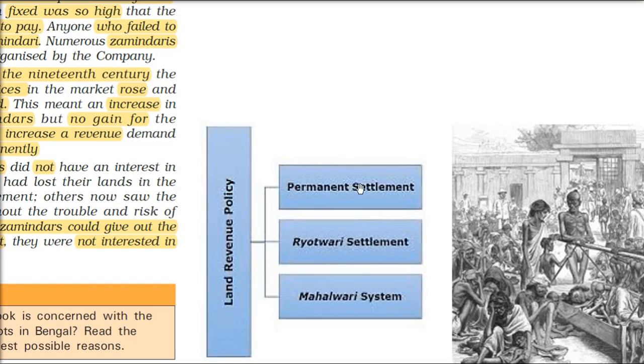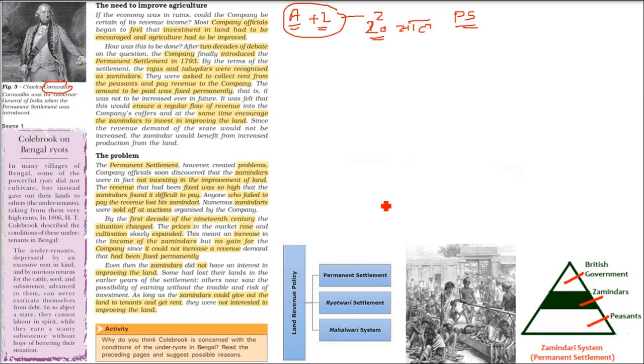These two came almost simultaneously, but in different places. That is, there was a problem with the permanent settlement, and that is how Rayatwari came in the southern India part and Mahalwari came in the northern India belt. So these were the systems which tried to solve the problems of permanent settlement.